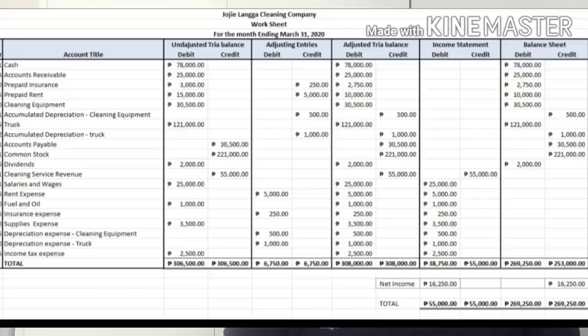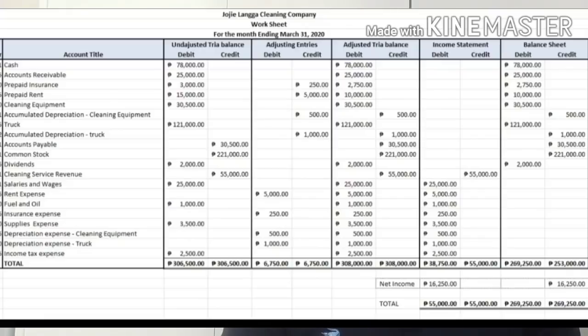So prepaid rent, we have a debit balance in the unadjusted trial balance of 15,000 and credit in the adjusting entries 5,000. So we have a net balance of debit 10,000. Cleaning equipment, we don't have an adjusting entry, so debit balance 30,500.